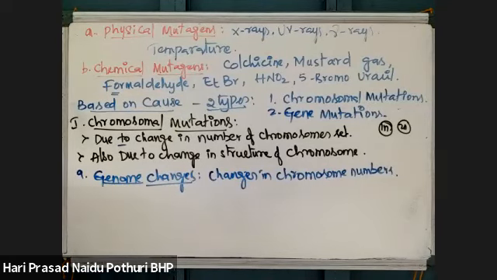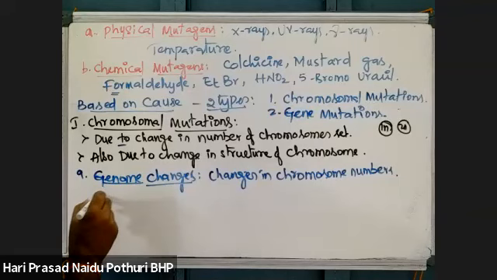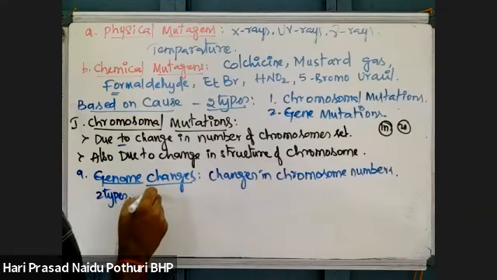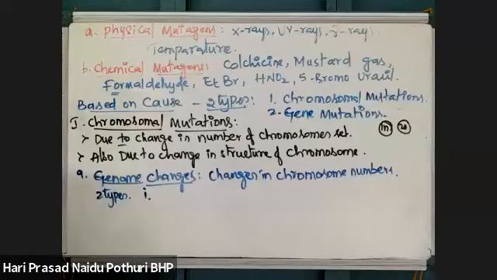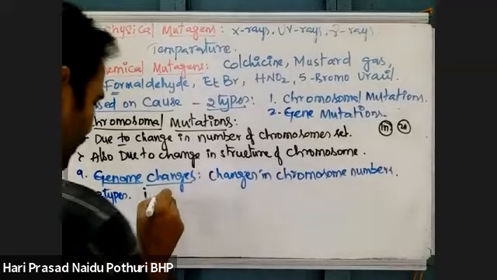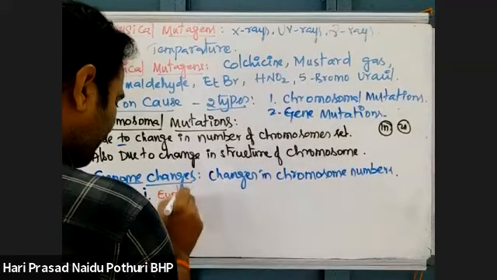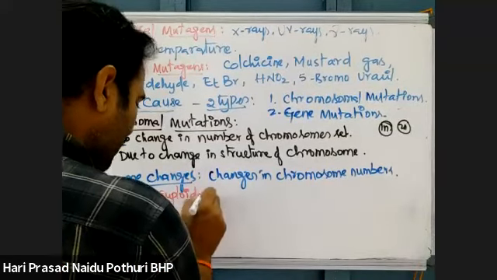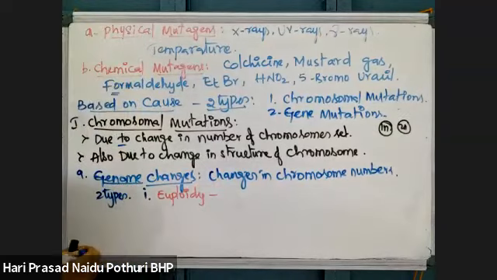These are again divided into two types. Now you can understand what they are. The first one, euploidy. What does euploidy mean?